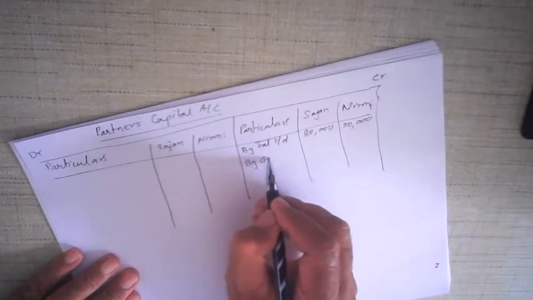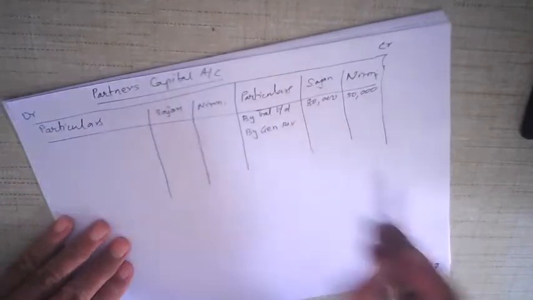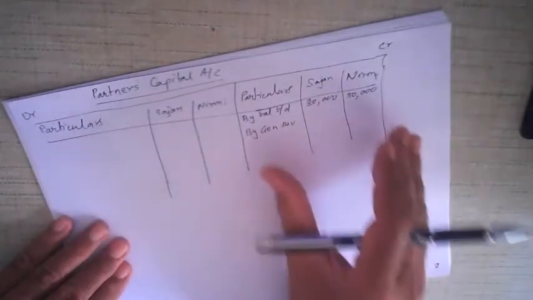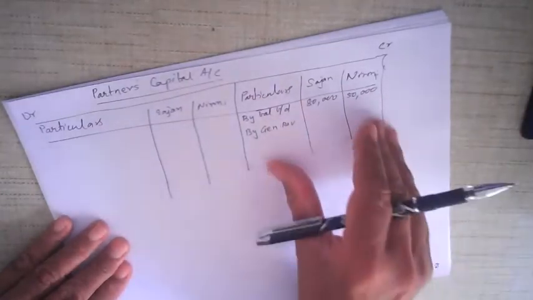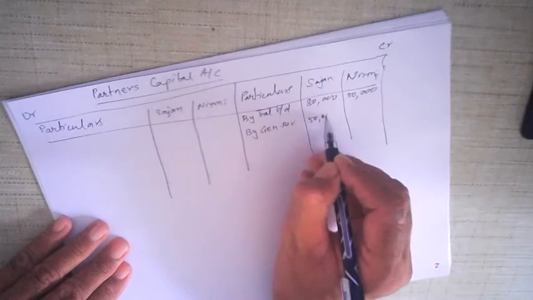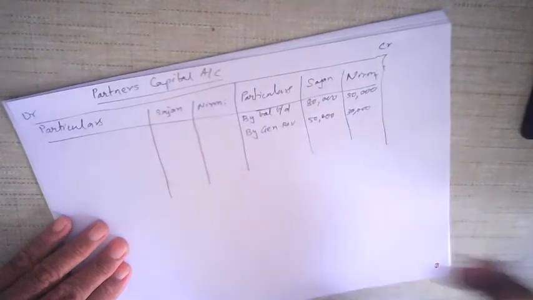Remember, general reserve is distributed to the old partners. Since it is distributed, their profits are going to increase, their capitals are going to increase. You can't put it on the debit side. The capitals are going to increase, they are going to receive the money. So Sajan receives 50,000 and Nirmi 30,000 in the ratio 5:3.